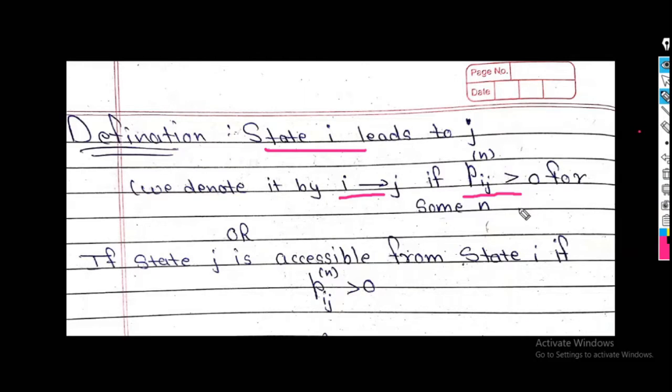In other words, state j is accessible from state i if Pij raised to n is greater than 0. So when we say that a state leads to another state, the transition probability from state i to j should be greater than 0.